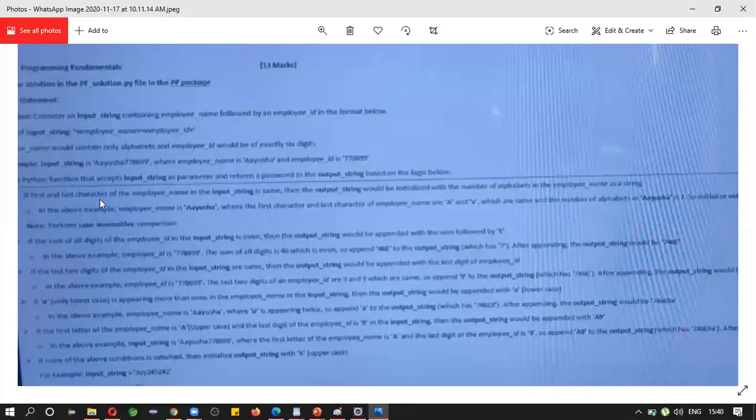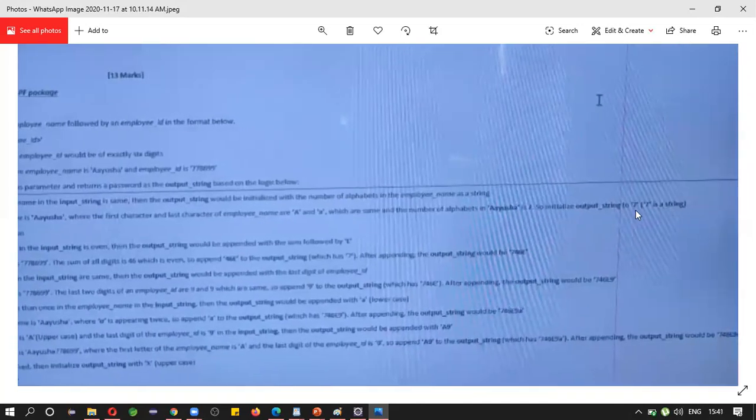If the first and last character of the employee name are the same, then you need to print the output as the length of the name.